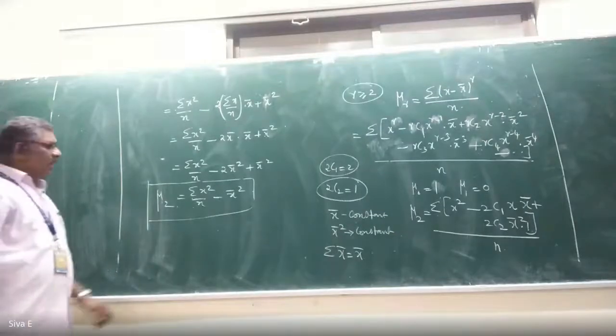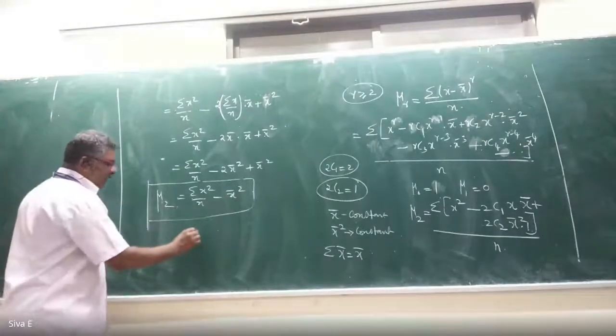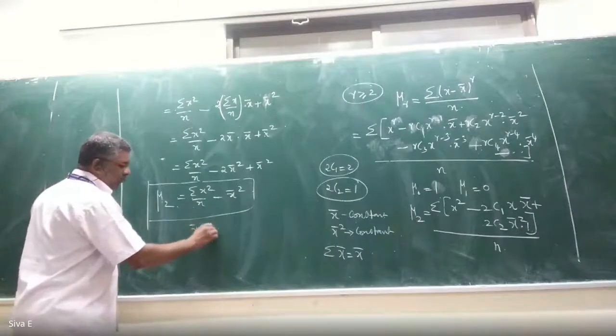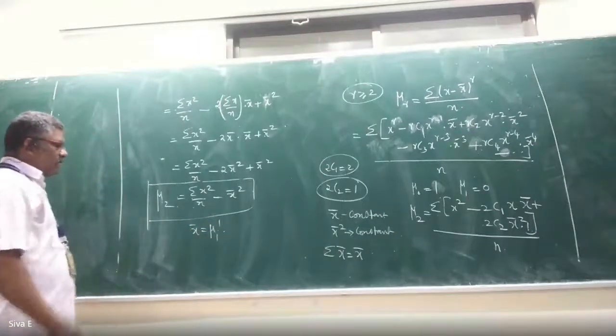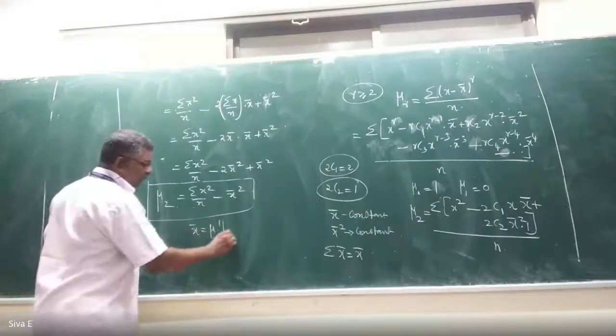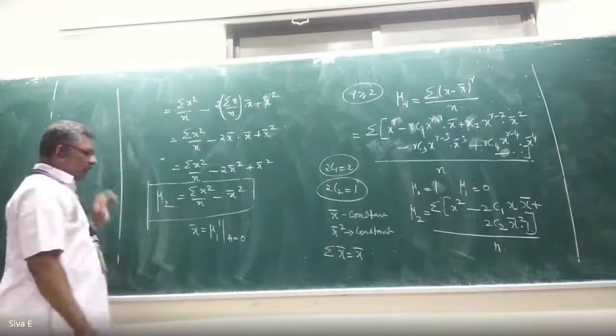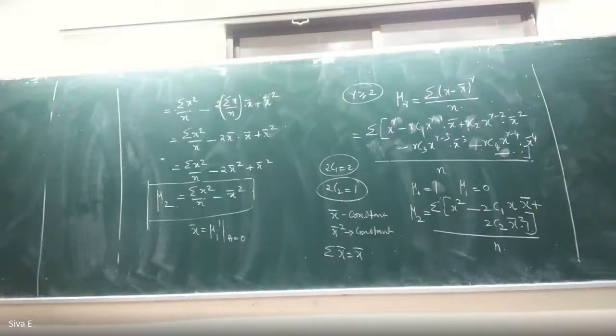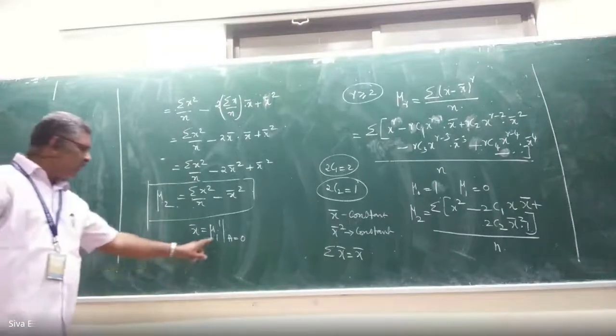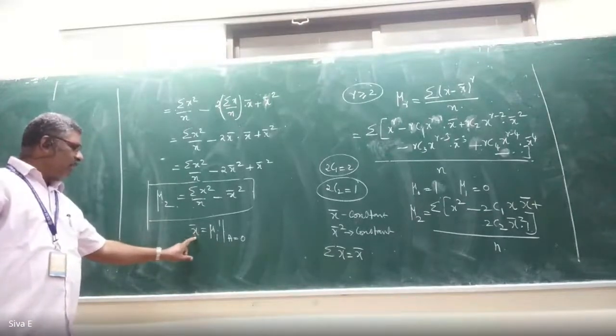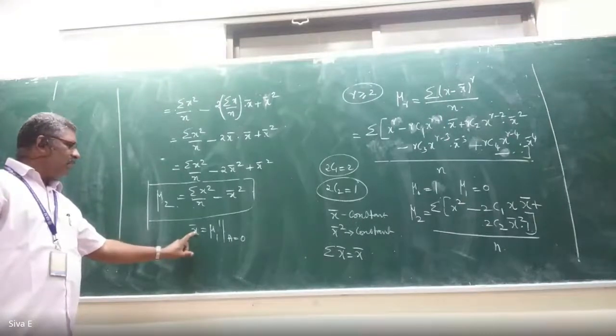But we can write x bar as mu 1 dash at a equal to 0. You can see the moment about the origin. The first moment about the origin is the mean.